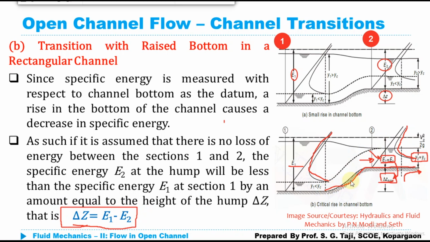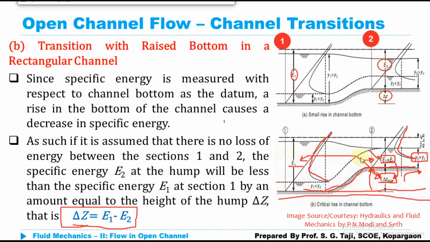Also, as we are altering the bed of the channel, as we have discussed previously, specific energy is generally measured with respect to the bottom of the channel, and this is the case. If we are raising the bottom level of the channel, obviously E2 will be less than E1. By how much? By the value of this height of the hump, because we are generally measuring this specific energy with respect to the bed of the channel, and not with respect to a separate datum. So the energy which is measured with respect to the bed of the channel is known as specific energy. And if we are raising that bed level, obviously this energy will be reduced at section 2.